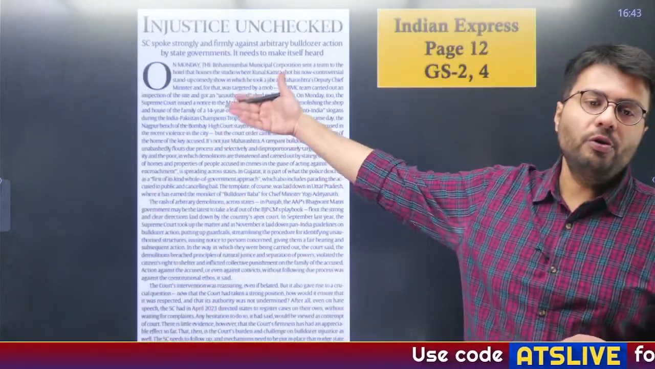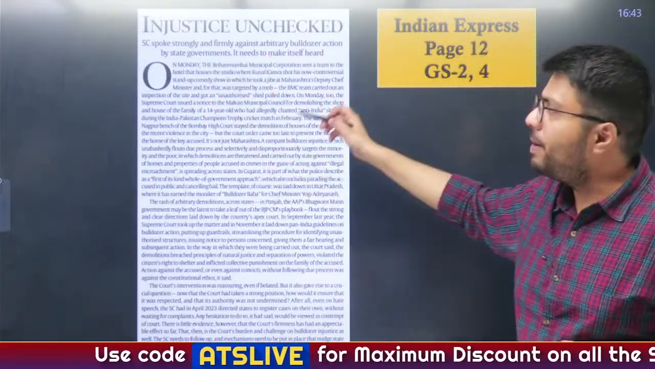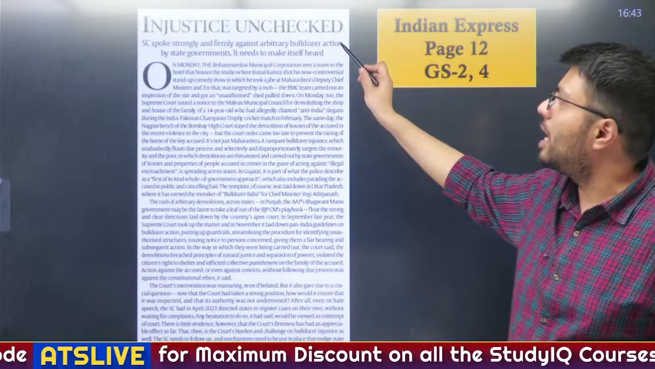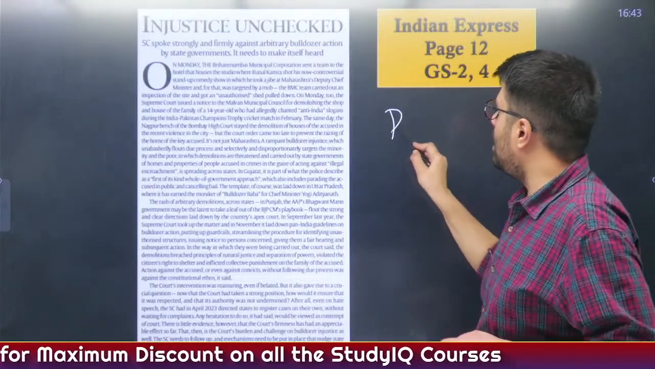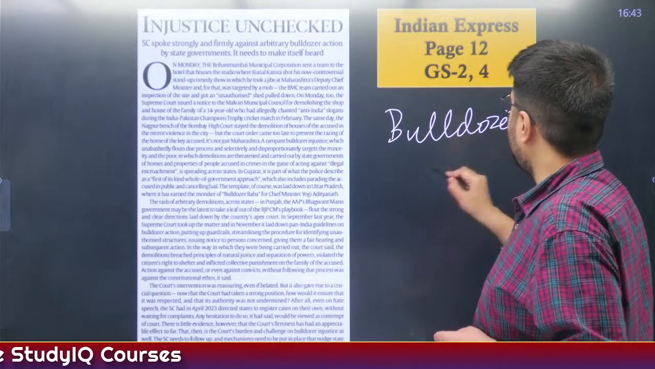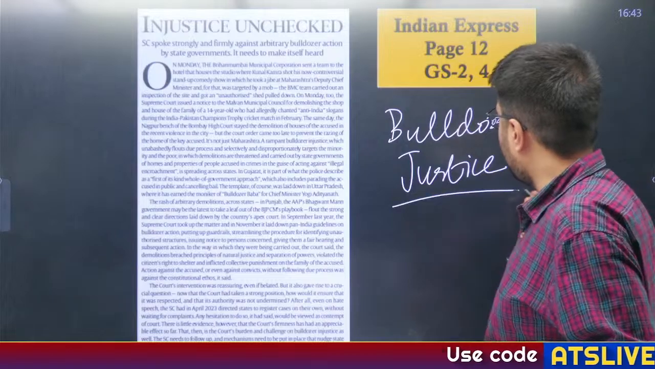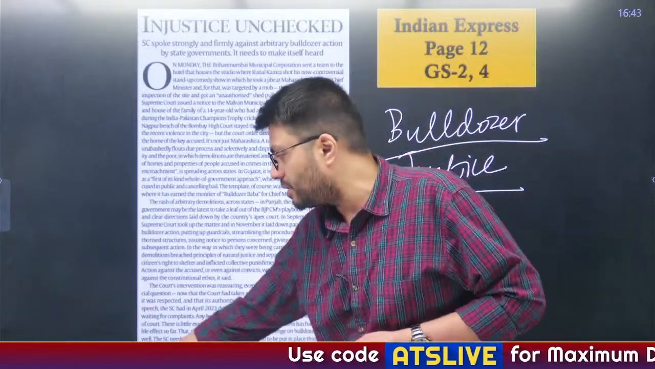Now let us move to the last article of the day. This article actually appeared in yesterday's paper. It told us about injustice unchecked. In general, this article talks about the phenomenon of bulldozer justice that we have seen quite prominently in states like Maharashtra, Uttar Pradesh, Rajasthan, Madhya Pradesh, etc.